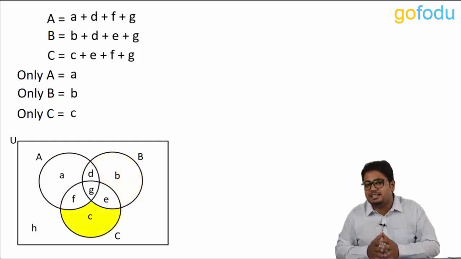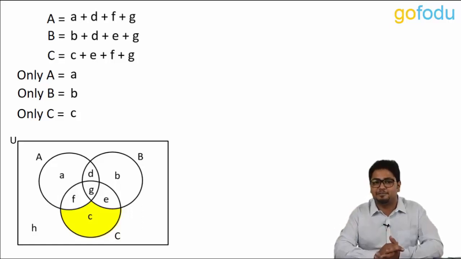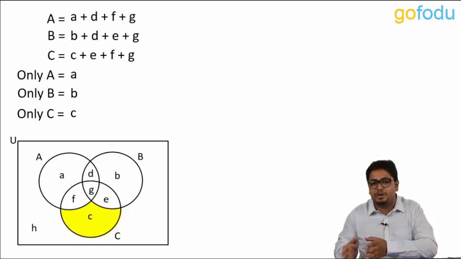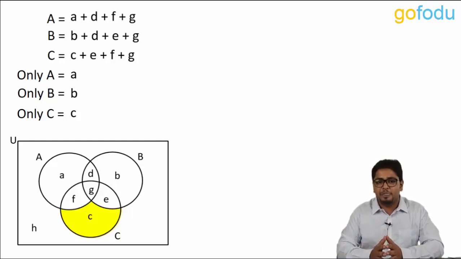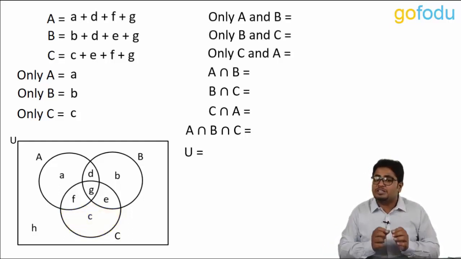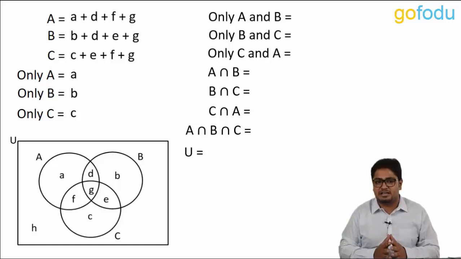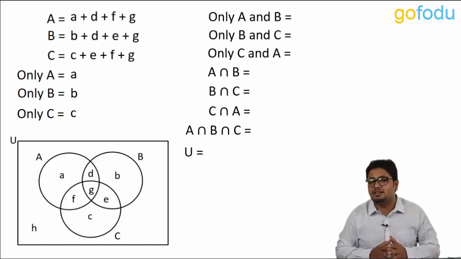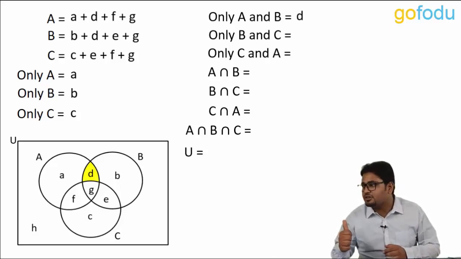And for only C, it will be small c. Now, we consider the region which belongs to both A and B but not C. We call it as only A and B, which is clearly d in this case. Then we have only B and C, which will be this region.